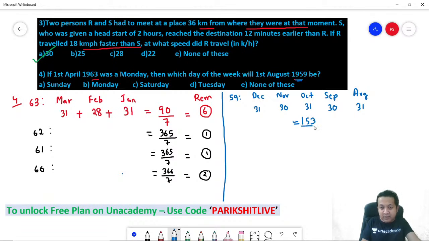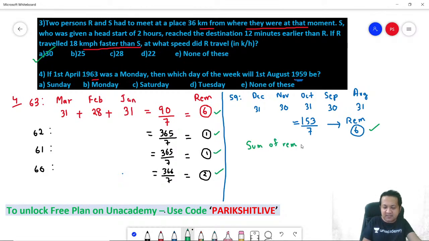Now 153, if you divide by 7, how much will be the remainder? 7 ones are 7, 7 twos are 14, and so on. The remainder is 6. Now what you have to do is add up all the remainders. 6 plus 1 is 7. 7 plus 1 is 8. 8 plus 2 is 10. 10 plus 6 is 16. The sum of the remainders is 16.